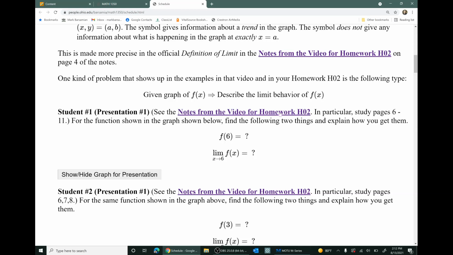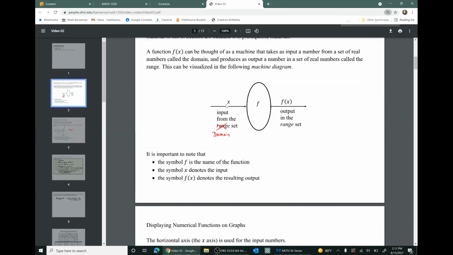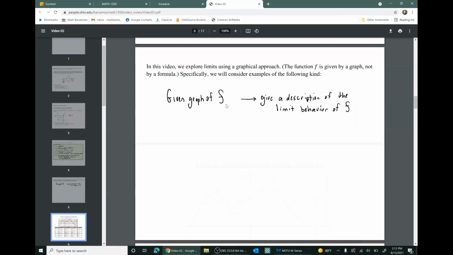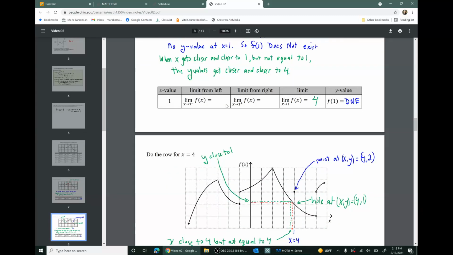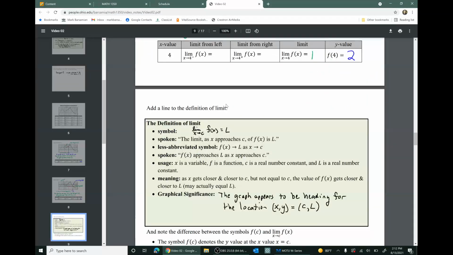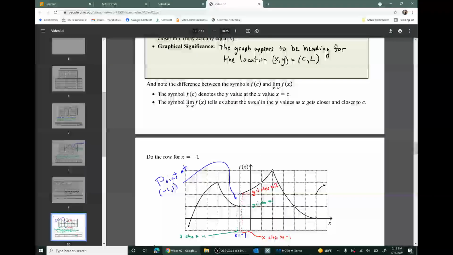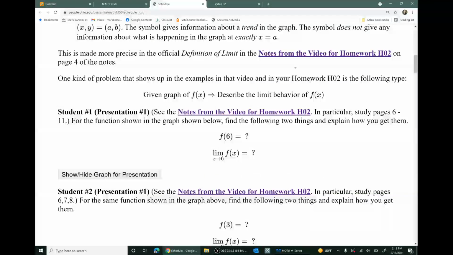Go do homework number 2 and watch the video for homework number 2 and read the notes for homework number 2's video. You can see there's an online file that's the handwritten and printed notes that were produced in the making of the video for homework 2. And in fact, the instructions are even more specific. They say which pages of those notes to study.